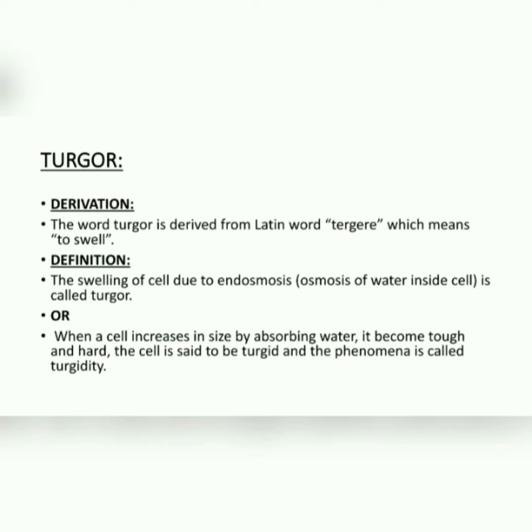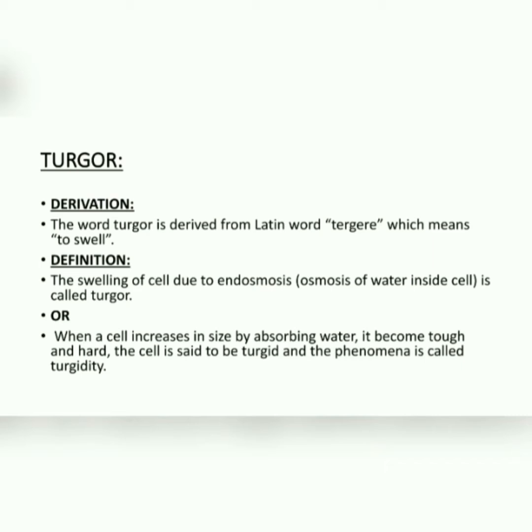Dear students, in the previous lecture I already told you about the osmosis of water. Osmosis is the term used for water, in which water molecules move into and out of the cell. When water moves into the cell, the cell swells due to the inward movement of water. That condition is known as turgor. Another definition is that a cell increases in size by absorbing water. How will it absorb water?